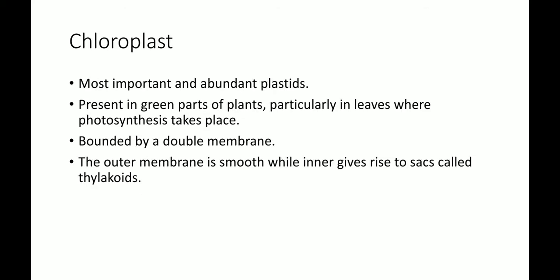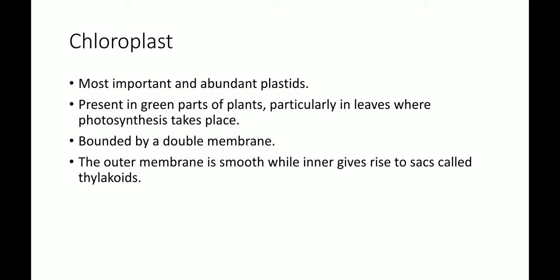First of all, we discuss the chloroplast. Now, dear students, what is chloroplast? Chloroplast is one of the most important and abundant plastids. It is important because it is involved in the process of photosynthesis, and abundant means it is more abundant as compared to chromoplast and leucoplast. Now, the location of chloroplast in plants: it is found in the green parts of plants, particularly in leaves.